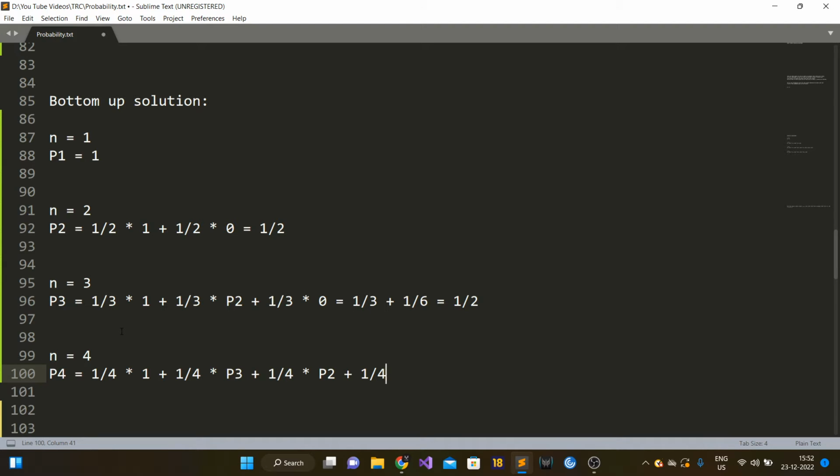So in this case, the last passenger won't get his assigned seat, so that is 0. If you add this, it will come out to be 1/4 plus 1/8 plus 1/8 plus 0, and this is again 1/2.